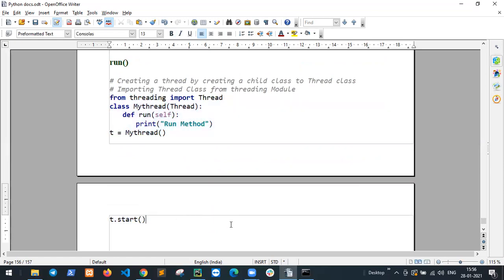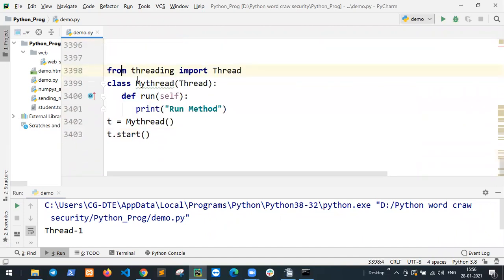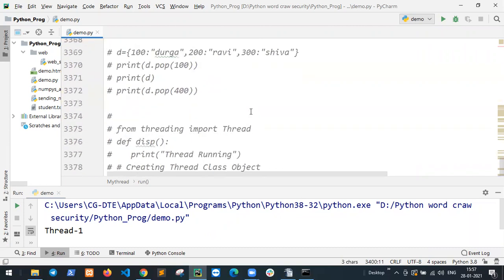Start. Run method means this is the main function. From threading import Thread, class MyThread, def run is a function, self, print run method, MyThread start. Run is not a predefined function; it can be any function name.